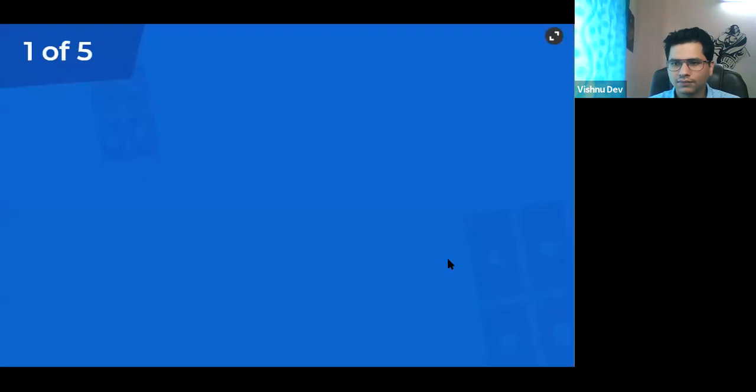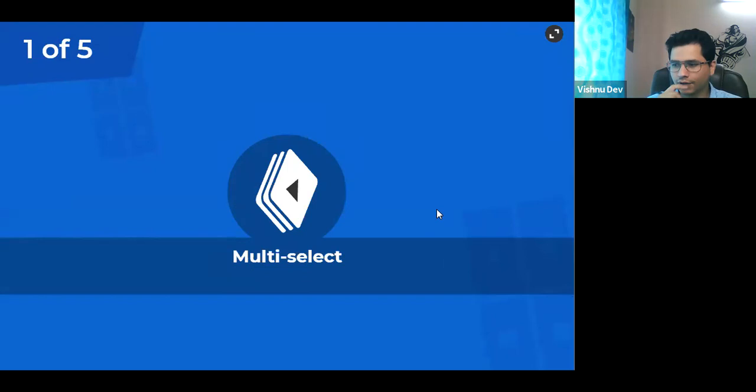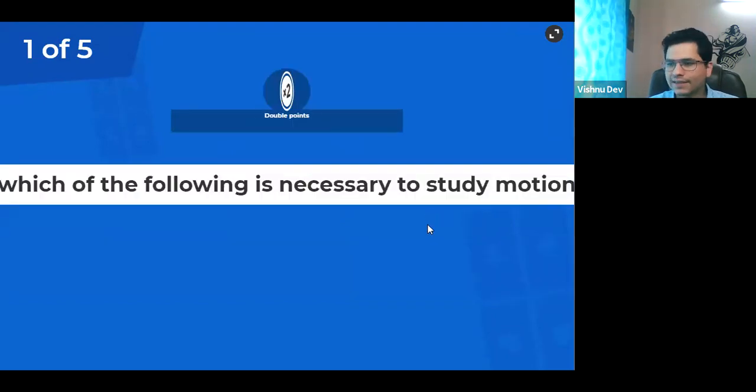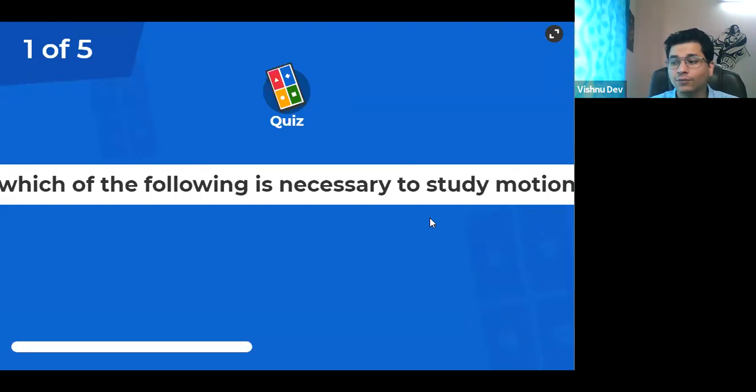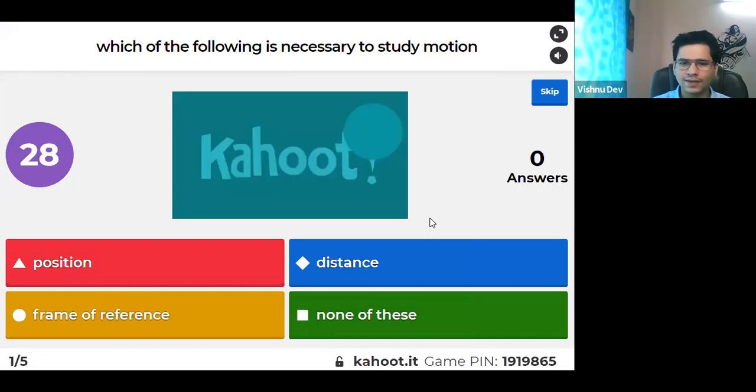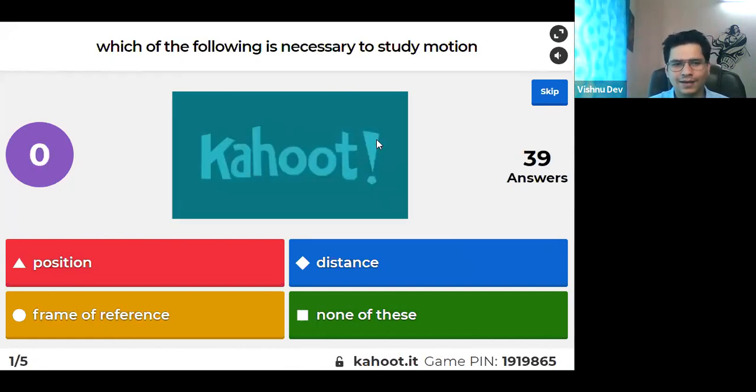So let us see the first question. It is a multi-select. Which of the following is necessary to study motion? Position, distance, frame of reference, none of these. It is a multi-select. Everyone, select soon. 20 seconds left. More than one answer is there. Quick. 10 seconds. 5 seconds. I hope you know that those who answer fast get more points.